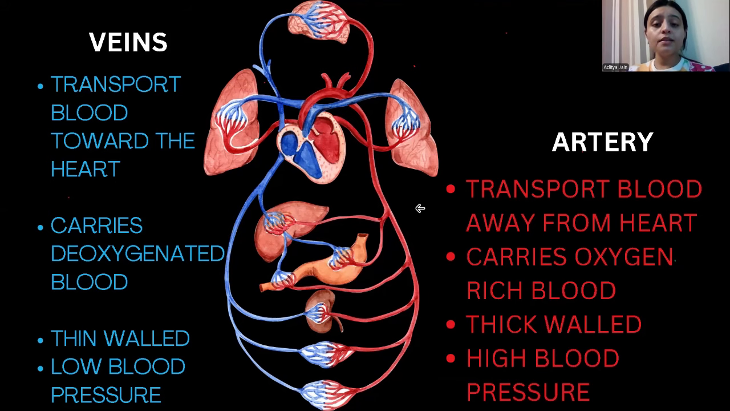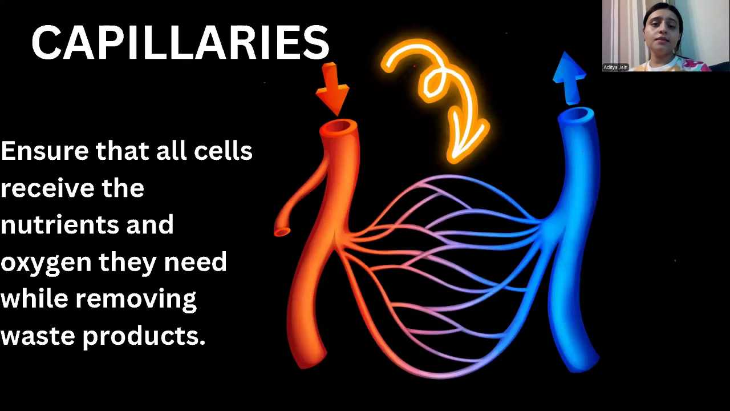So, my dear students, there is one more vessel in our body. So, these vessels are known as capillaries. These vessels are the thinnest among them all. Okay, arteries and veins are a little much thicker than this. Capillaries are the thinnest blood vessels which are present in our body. But what is the function of capillaries? What are they doing in our body? So capillaries ensure that all the cells receive the nutrients and oxygen they need while removing the waste products.